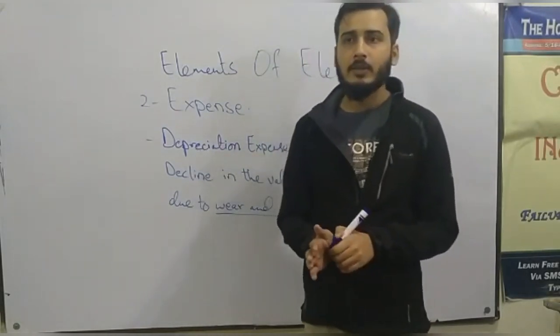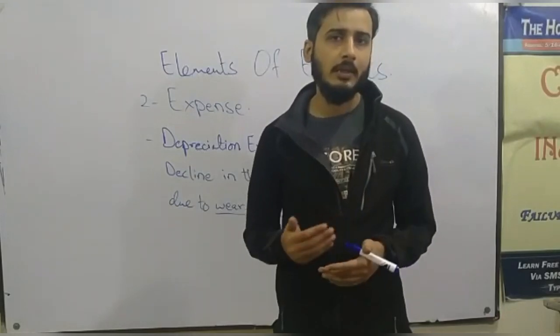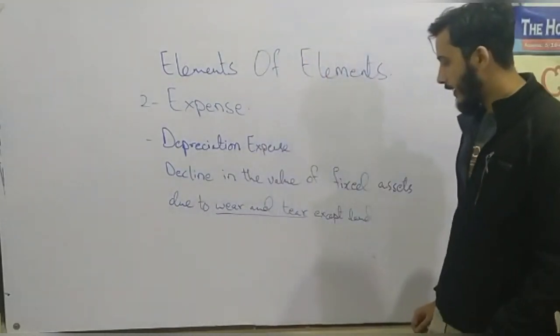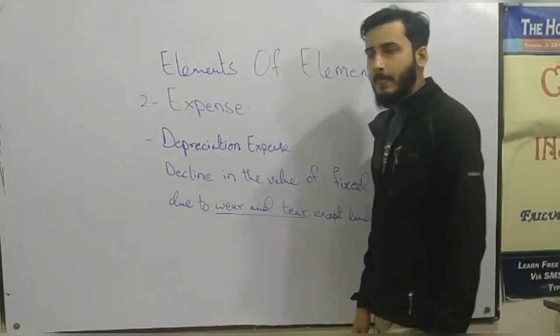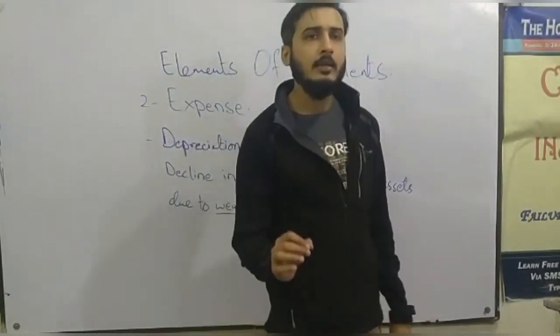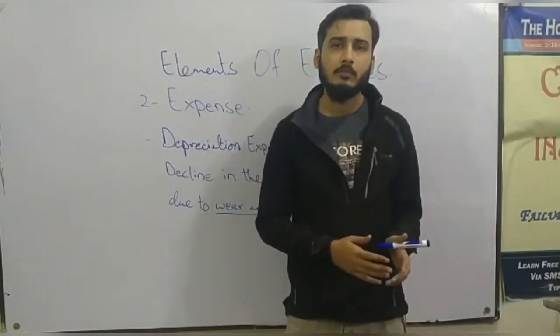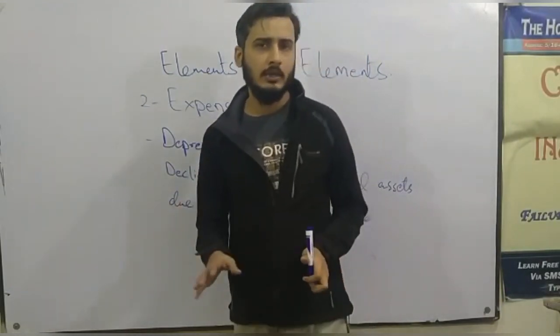And if it is made up of plastic, then the plastic will start losing its value on its own. But there is one asset which does not lose its value, that's land. So you guys know that land is being used for thousands and millions of years, and it is not being depreciated. It is not losing its value.